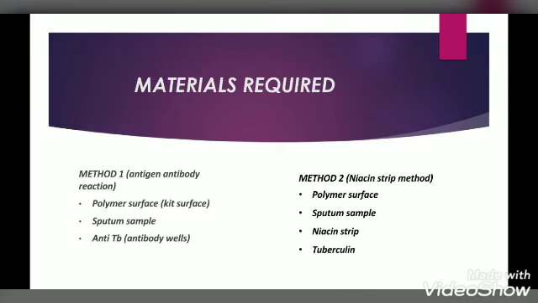If the strip is clear, then the result will be negative. The overall materials required: in method 1, the antigen antibody reaction, we need a polymer surface, sputum sample, and anti-TB. The sputum sample is nothing but the saliva sample. In method 2, we use a polymer surface, niacin strip, and tuberculin. And this is the block diagram representation of our diagnostic method.